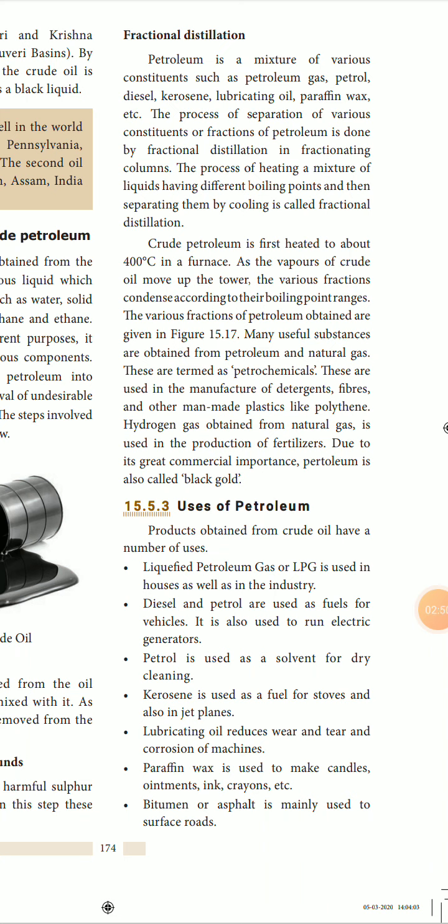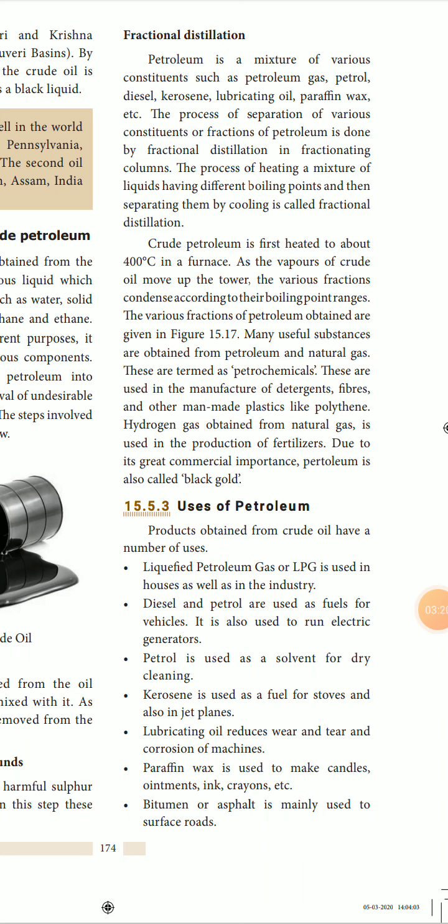The crude petroleum is first heated to about 400 degrees Celsius in a furnace. Then, as the vapors of crude oil move up the tower, the various fractions condense according to their boiling point ranges. The various fractions of petroleum obtained are given. Many useful substances are obtained from petroleum and natural gas. They are called petrochemicals, the substances obtained at different temperatures after cooling.